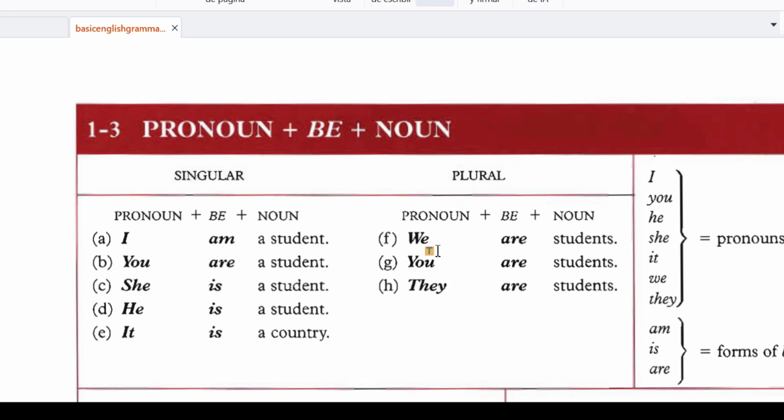And are, we use are for plural. Okay? And these nouns are plural because they end with s. Students, right? Okay? So I am a student. Student, singular. Students, plural. Okay? Is, singular. Are, plural.